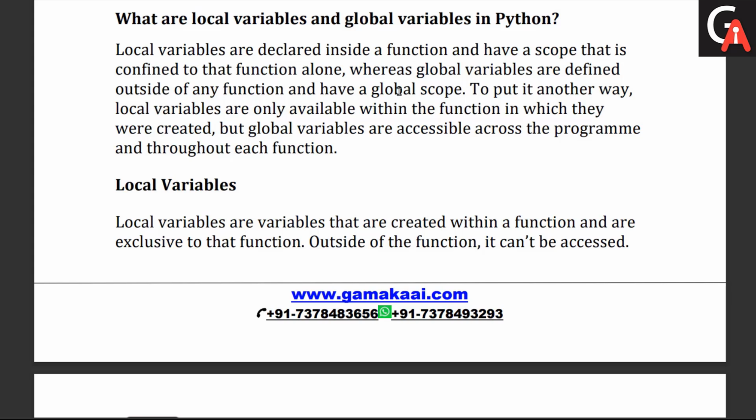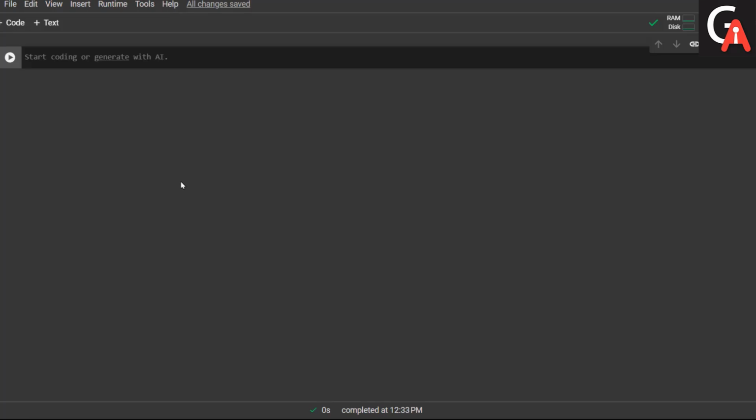To understand this theoretical terminology in a neat and clean way, let's go ahead with an example. Let me switch back to my Google Colab. Right now we are seeing local and global variables. To understand this concept, I am taking one variable g which is equal to 10.